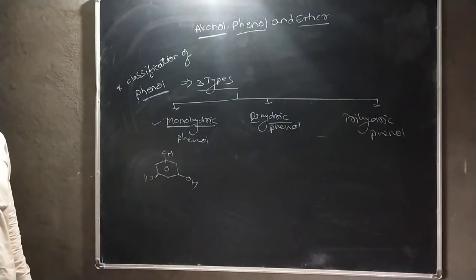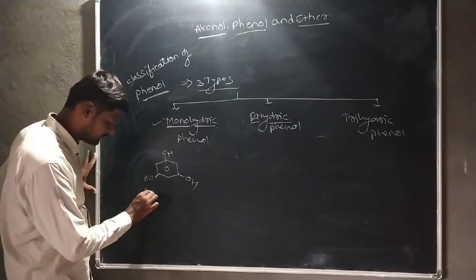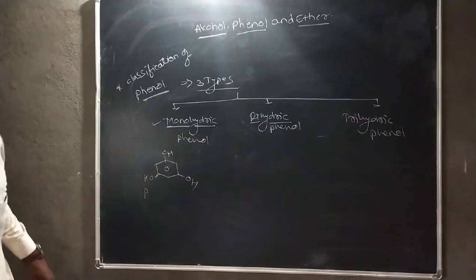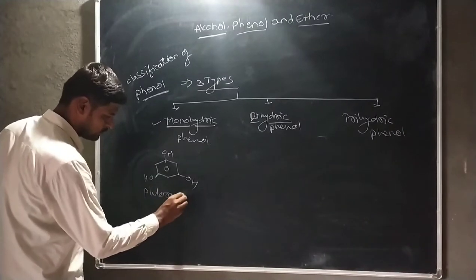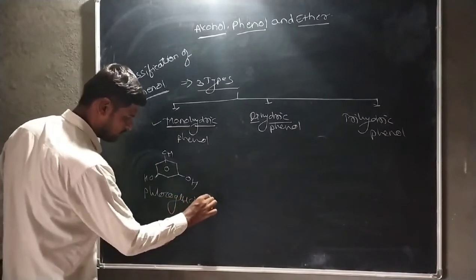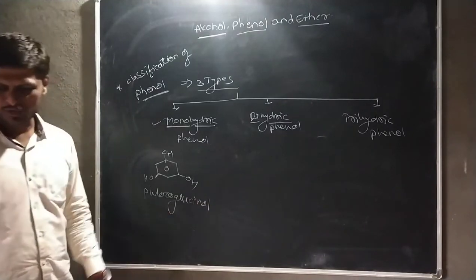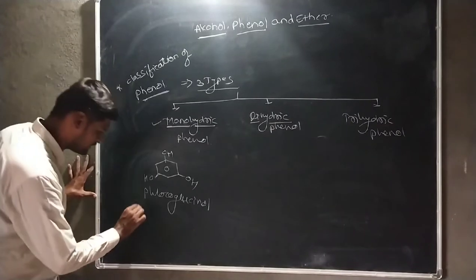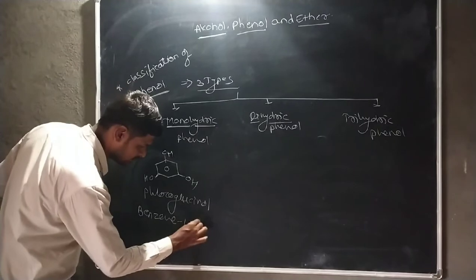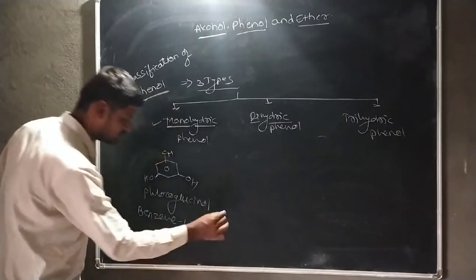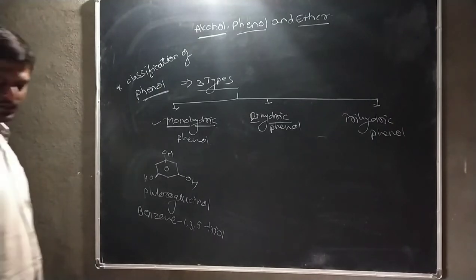Therefore, the common name of this compound is phloroglucinol, or it is also called benzene 1,3,5-triol.